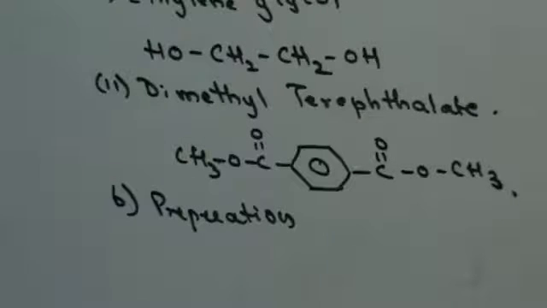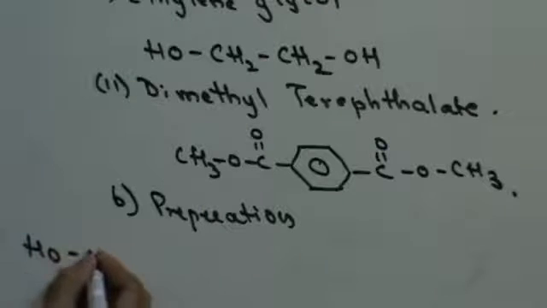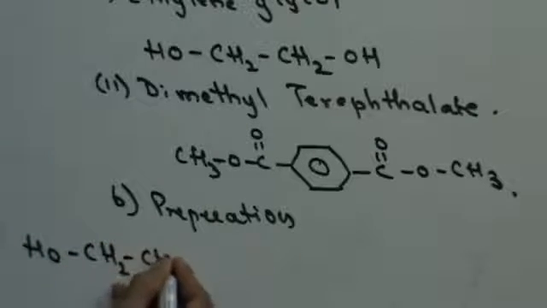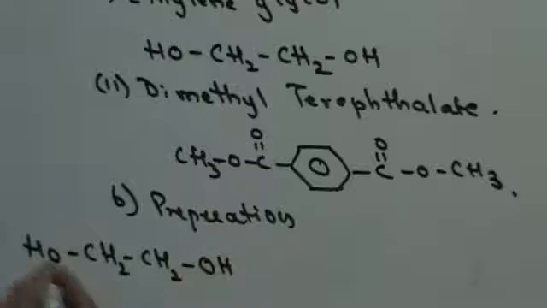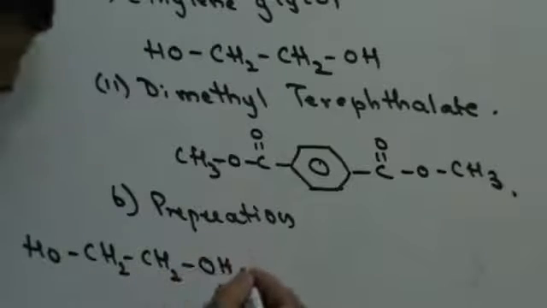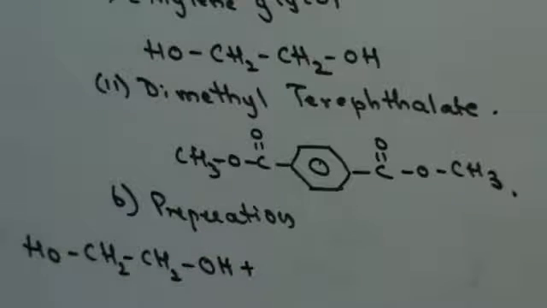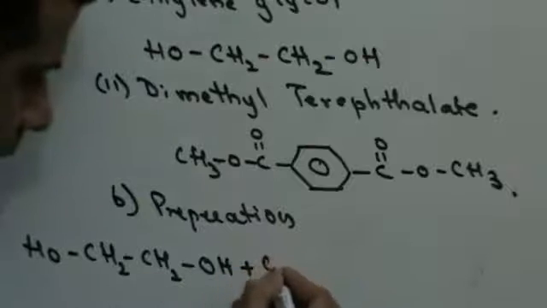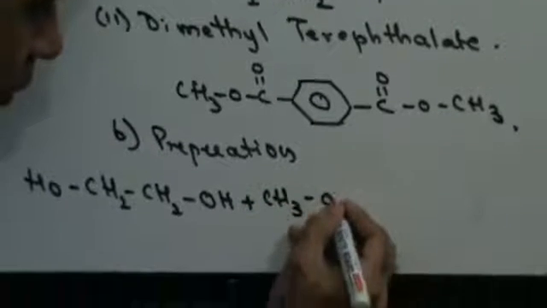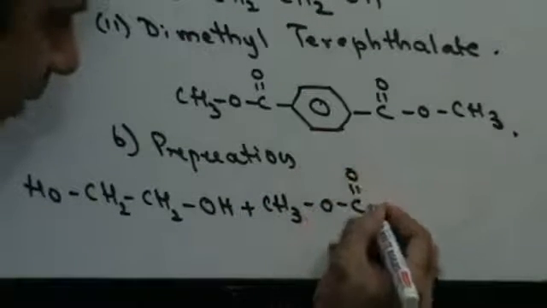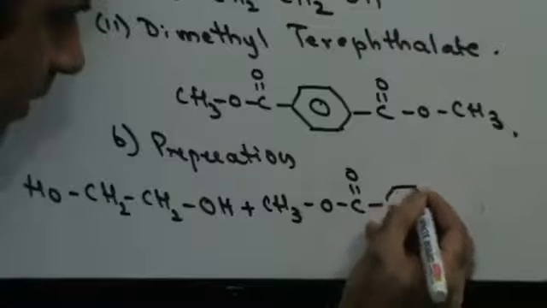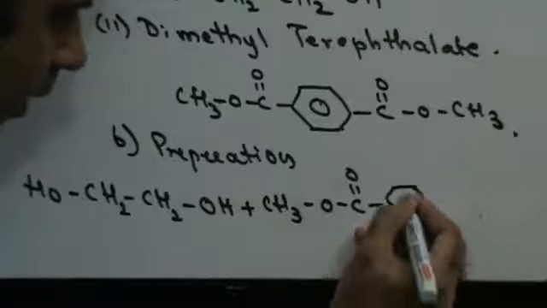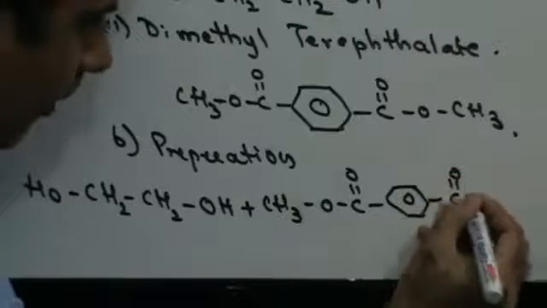Ethylene glycol, that is HO-CH2-CH2-OH, is heated with dimethyl terephthalate, CH3OC, that's your acetate group, benzene ring, acetate group.